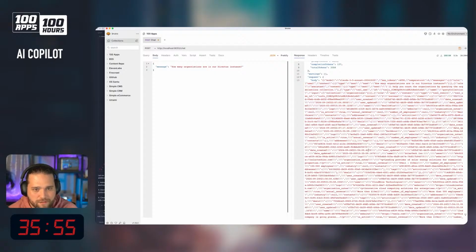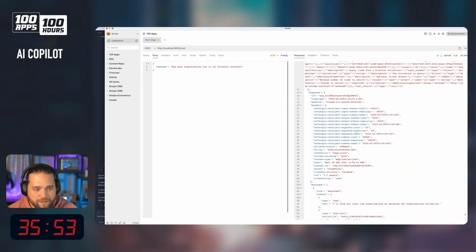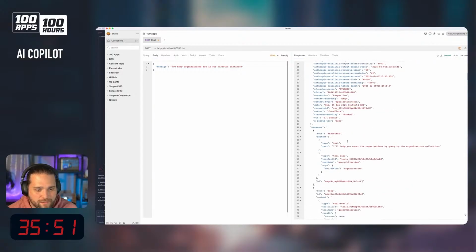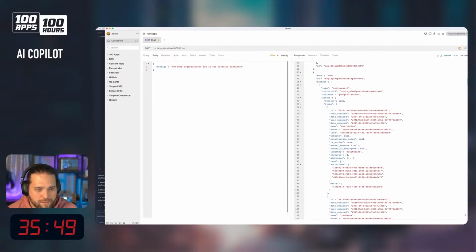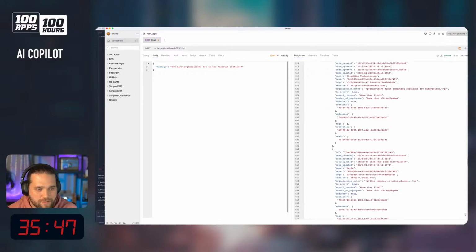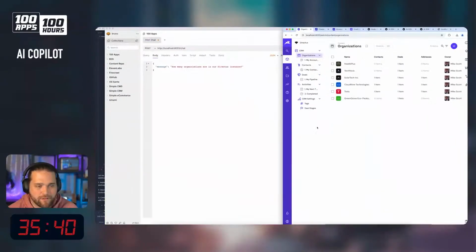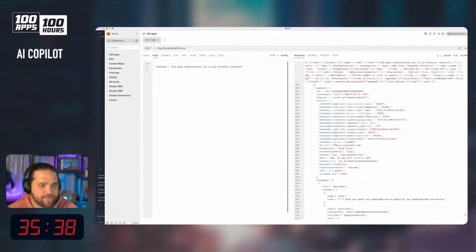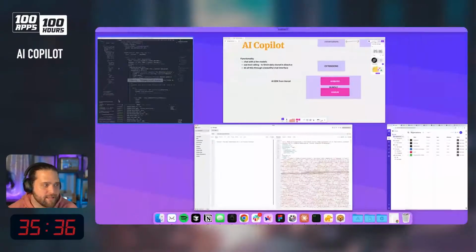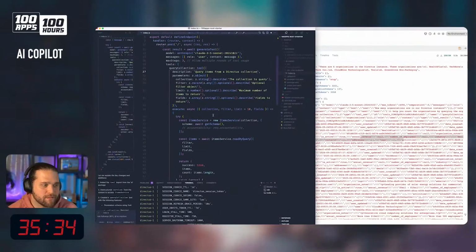I guess I could see like the answers there. Okay. So there's the actual organizations. Cool. So now we've got kind of this tool calling functionality into this endpoint, which is pretty nice.